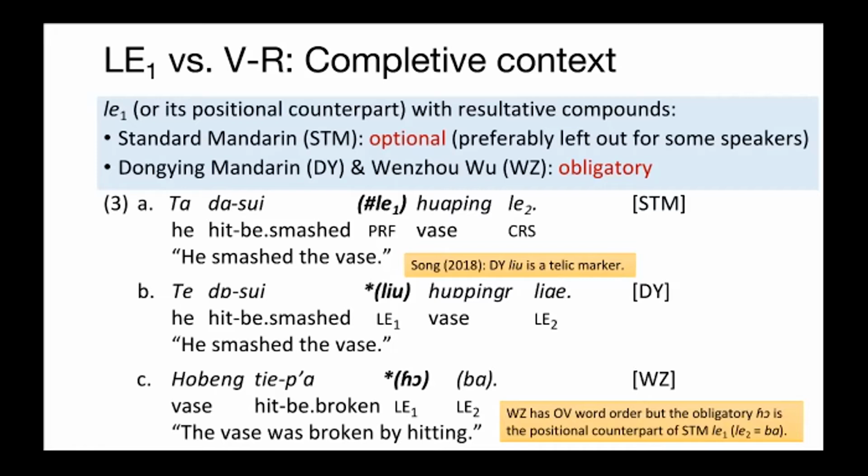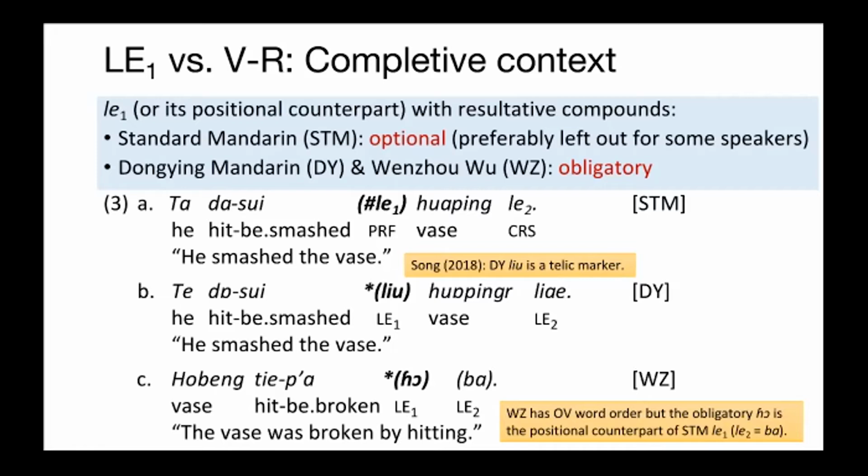Thanks. As we can see, the post-VR leo is obligatory in dy. We cannot say this sentence without this leo here. In Song 2018, he argues that the leo is a telic marker in dy, different from the perfective le1 in STM.